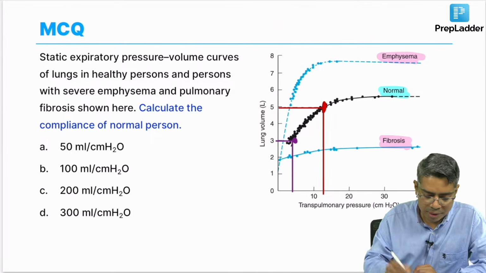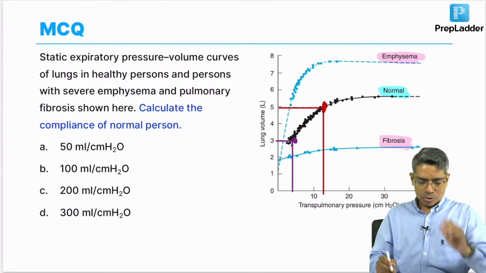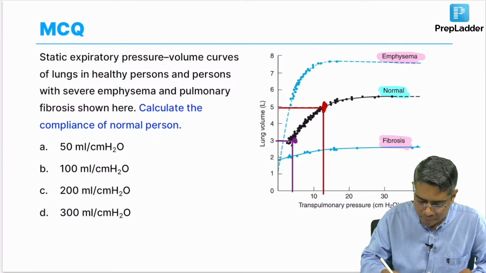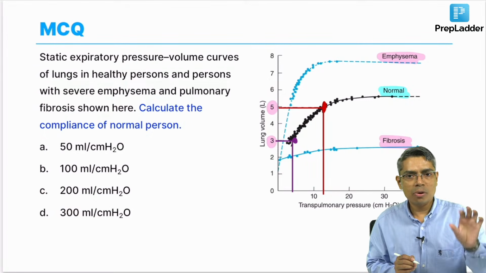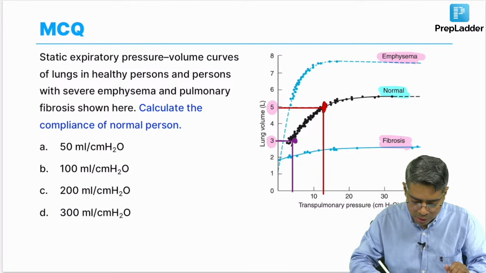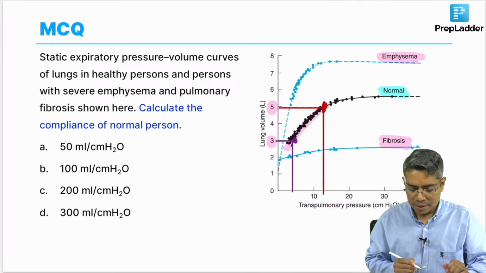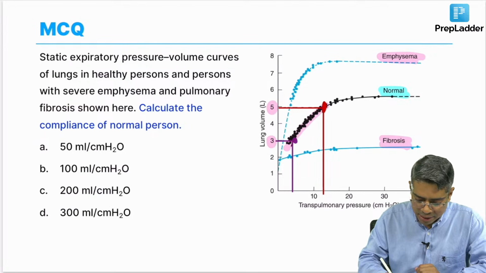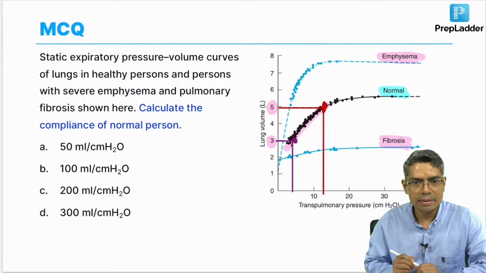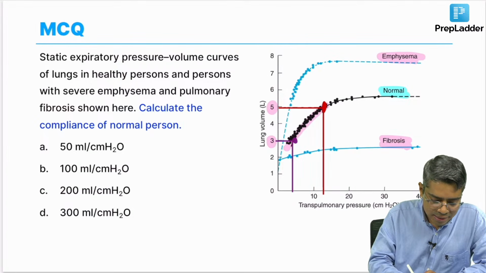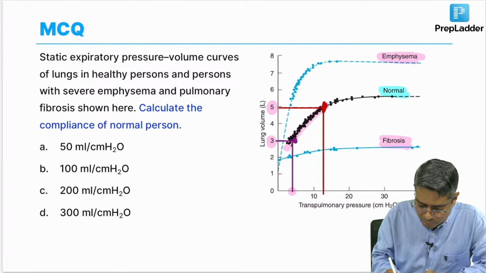Now, the job is done. From 5 liter and 3 liter, I have dropped 2 perpendiculars on this normal compliance curve, and extended them onto the x axis. So, on the x axis it is cutting at 2 points.